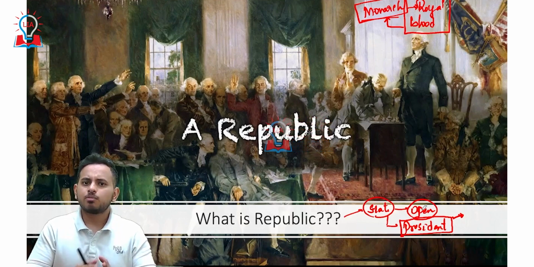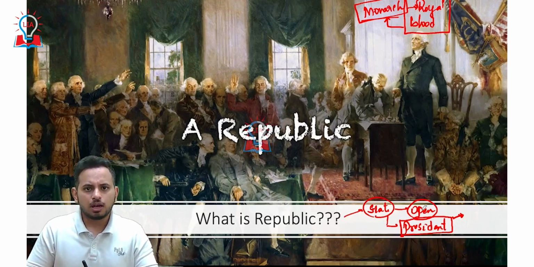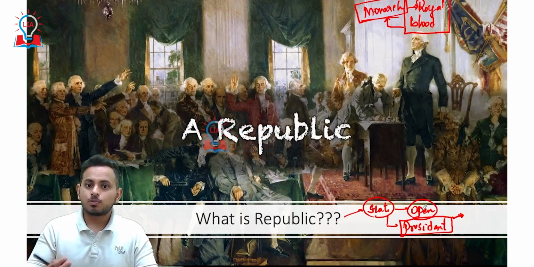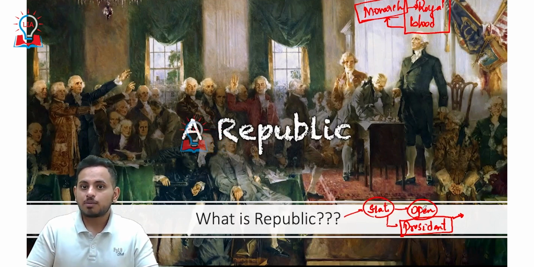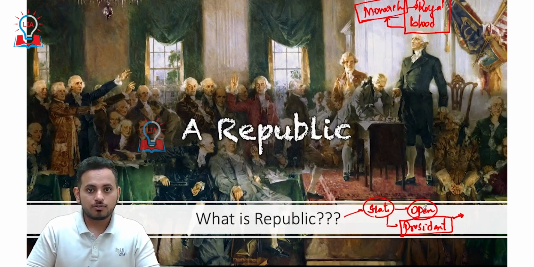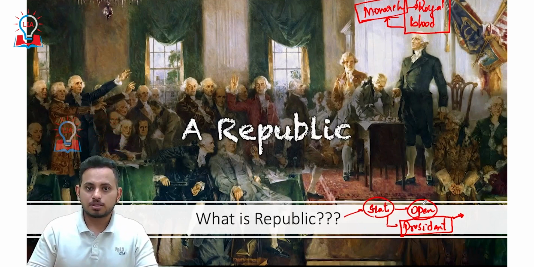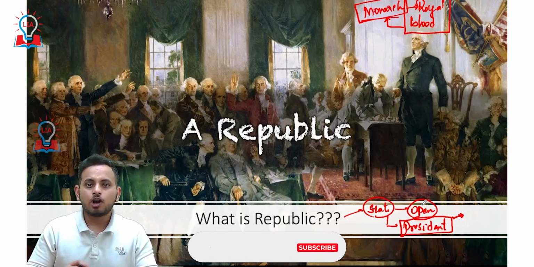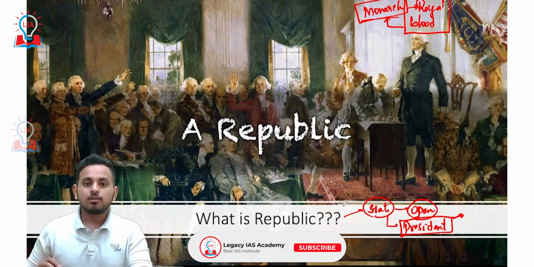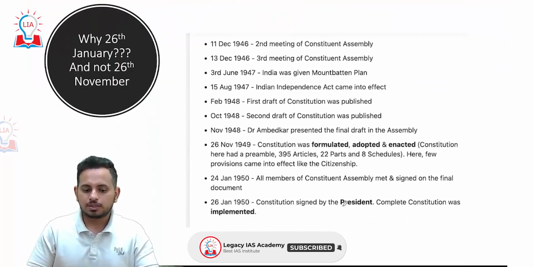At the same time, we have one more example of APJ Abdul Kalam. APJ Abdul Kalam was a person who was surviving on the prasadam of the Rameshwaram temple. He writes in his own autobiography that he survived a lot of days on just the prasadam that he got from the Rameshwaram temple. So the post of the president is open to any common person. That is the meaning of the republic. I hope I'm clear with this.